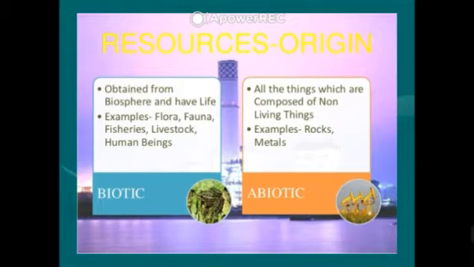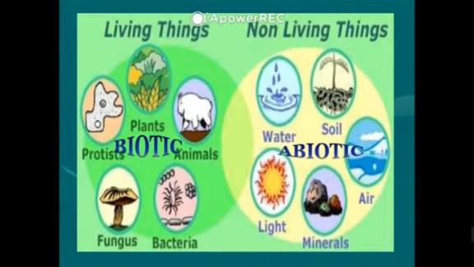Biotic is a type of resources that have living beings and that have life. Okay, examples of biotic components: flora, fauna. Flora means vegetation, fauna means all types of animals and marine species, which consist of life. This is called biotic. And abiotic does not contain any life. Examples: metal, laptops, mobiles, rocks. Okay, and all the minerals also belong to abiotic components. Minerals, water, soil are components of abiotic.